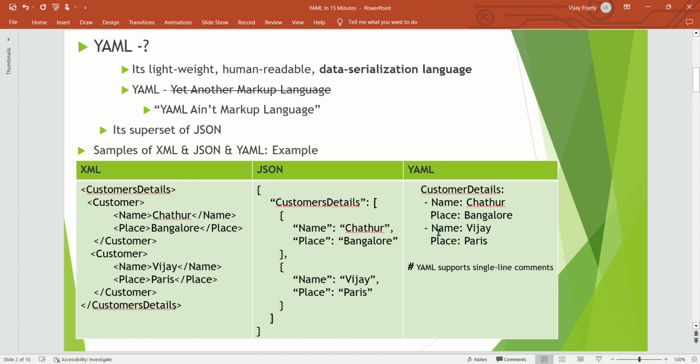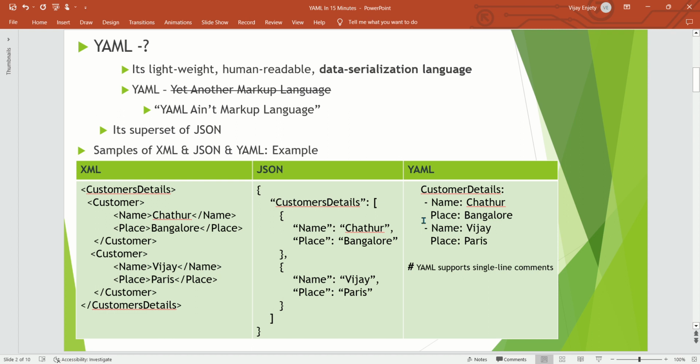But YAML looks very user friendly and human readable. Say customer details, I have a hyphen space, name, value, and a repeated hyphen space means it's a different nested entry. So this is the main difference at a high level.